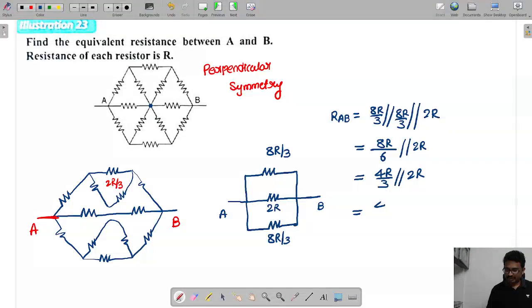So that is 4R by, so this is 3 plus 2. So this is 5. 4R by 5. So this is RAB.